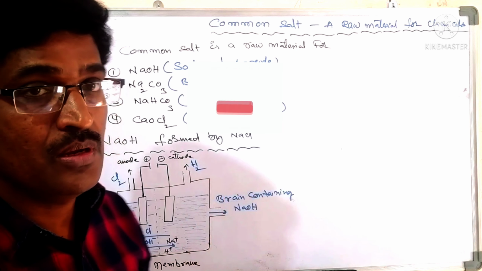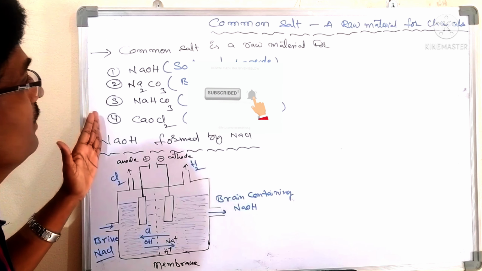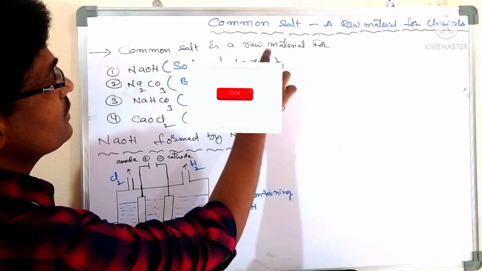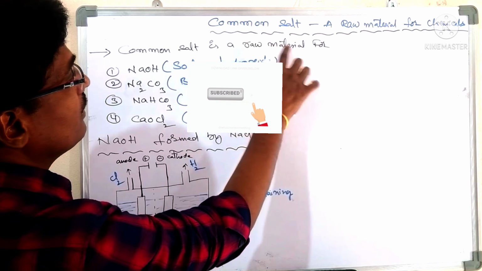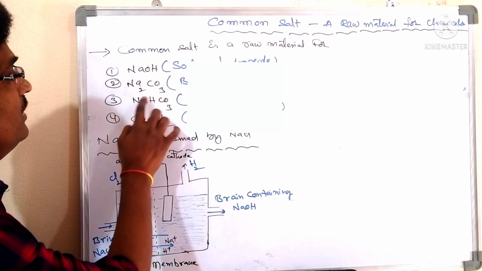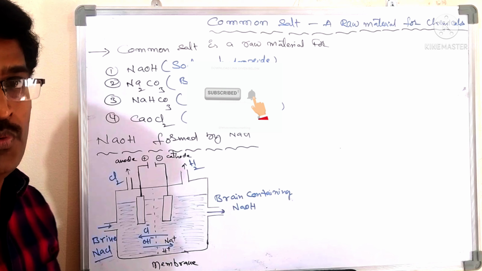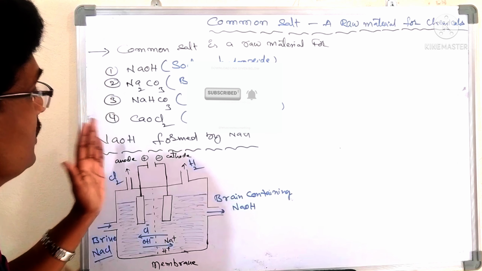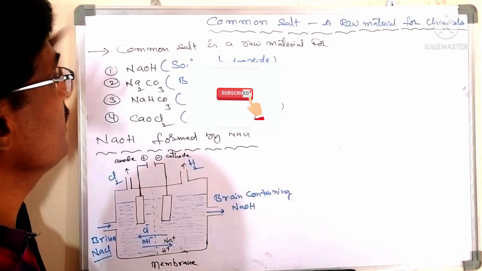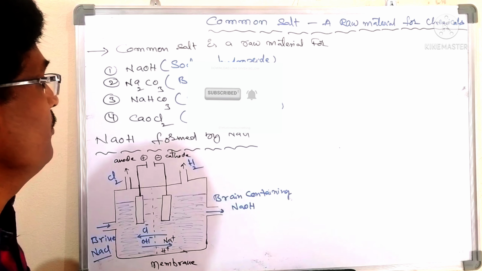NaCl is the raw material to prepare other chemicals like sodium hydroxide, sodium carbonate, sodium bicarbonate and bleaching powder. To prepare all these four, the initial material we require is sodium chloride. That's why we call sodium chloride a raw material.